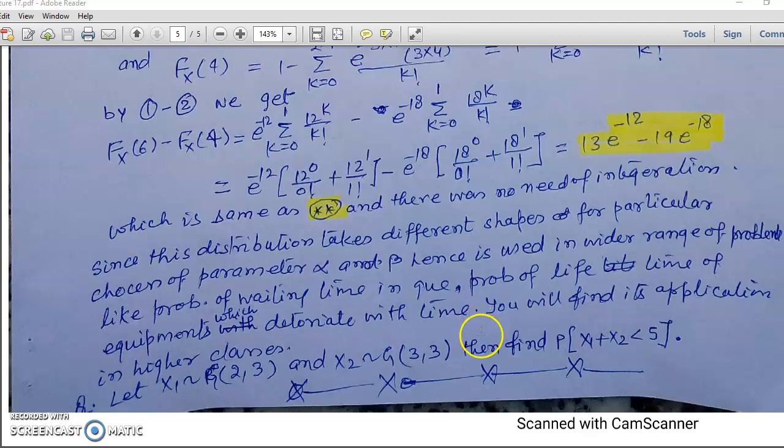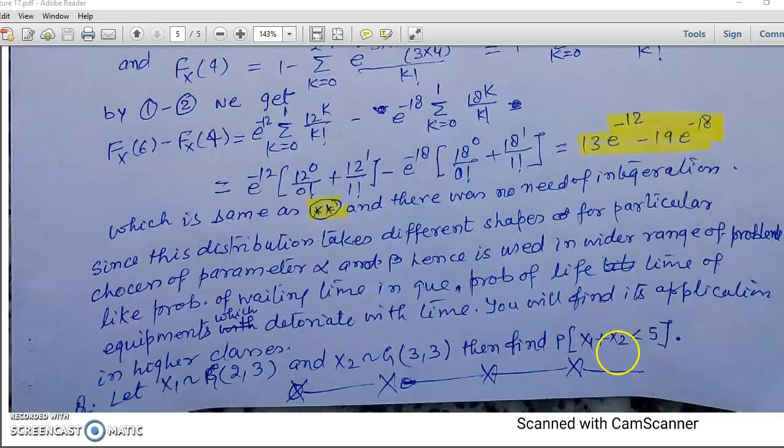Okay. Now an exercise for you. Let x1 be a gamma random variable with parameters 2, 3 and x2 be a gamma random variable with parameters 3, 3. Then find the probability of x1 plus x2 less than 5. Here there is a problem in this question. We cannot find the probability distribution of x1 plus x2 unless it is given that x1 and x2 are independent, and that sentence is left out here. So add that x1 and x2 are independent and then find the probability of x1 plus x2 less than 5.